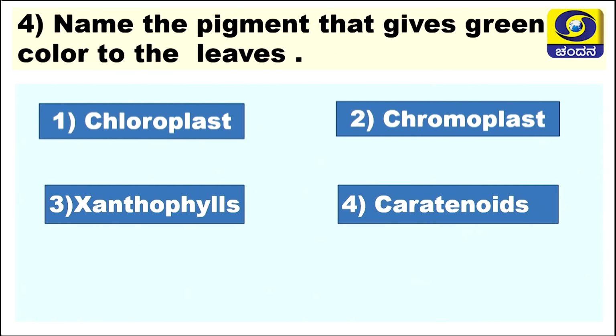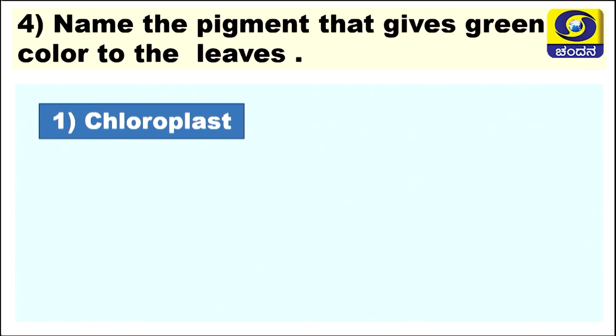And your fourth question is like this: name the pigment that gives green color to the leaves. Here also 4 different options are given. The first one is the chloroplast, the second is the chromoplast, the third is the xanthophylls, and the last one is carotenoids. Which one is the right answer? Yes, chloroplast is the right answer, and it gives green coloration to the leaves, and it takes part in the process known as photosynthesis.